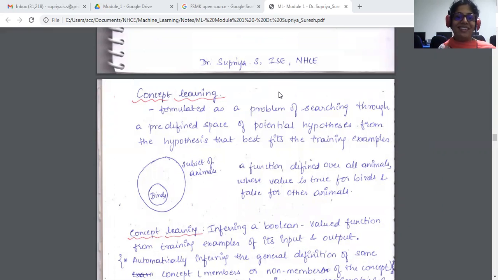Good morning, everyone. Today's topic is the concept of learning. So, what exactly is concept learning? It is formulated as a problem of searching through a predefined space of potential hypotheses for the hypothesis that best